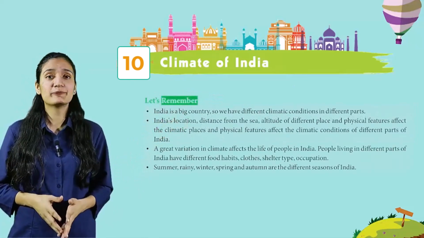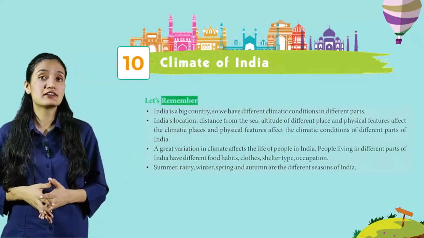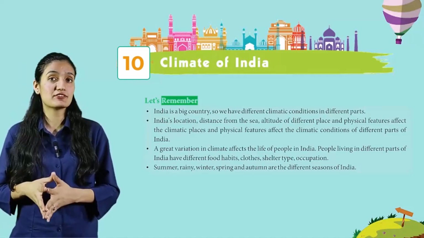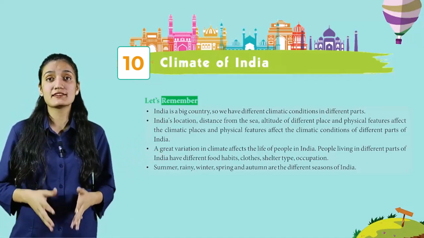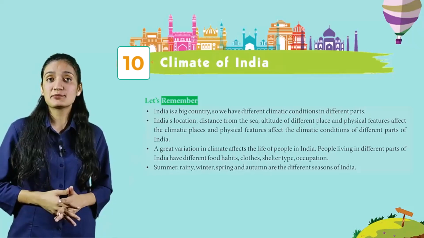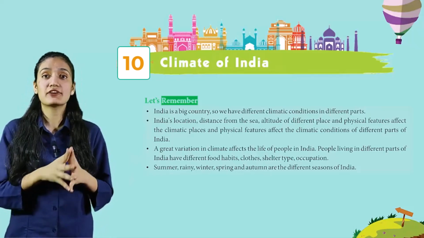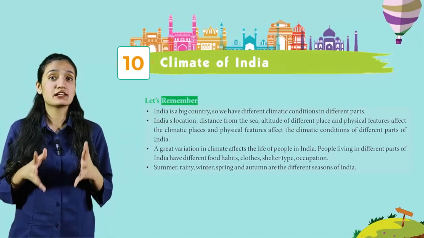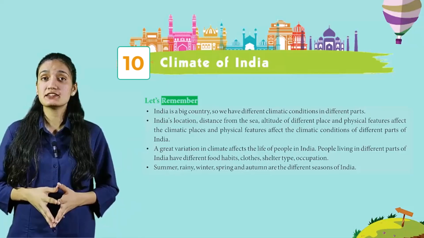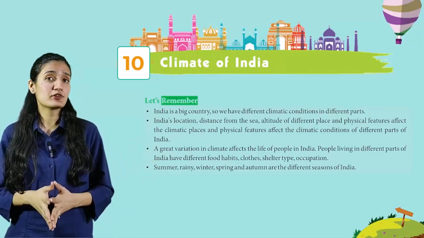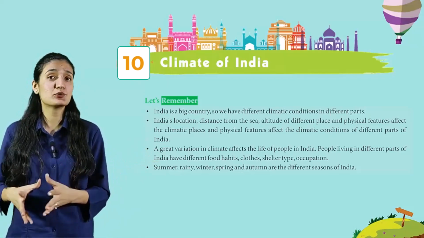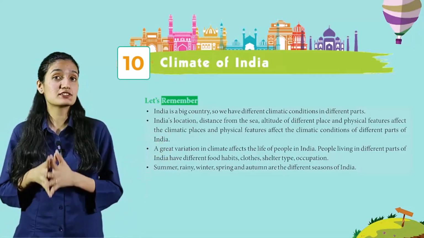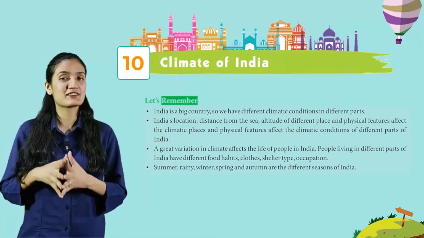Now, let's remember. India is a big country, so we have different climatic conditions in different parts. India's location, distance from the sea, altitude of different places and physical features affect the climatic conditions of different parts of India. A great variation in climate affects the life of people in India. People living in the different parts of India have different food habits, clothes, shelter type, occupation. Summers, rainy, winter, spring and autumn are the different seasons of India.